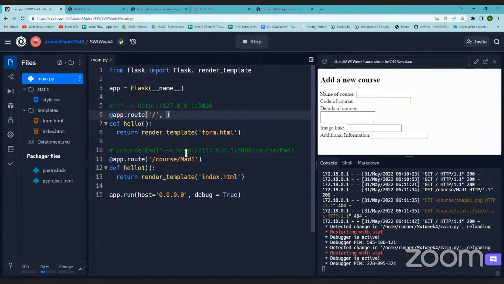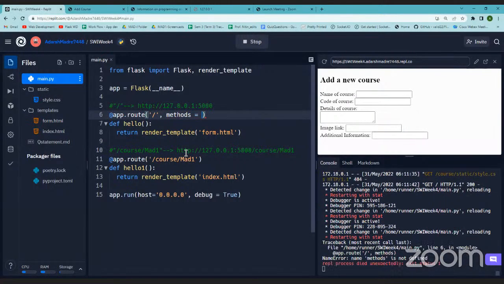so I need to explicitly mention what method I want to use for what. Now I'll just type and show whatever I said. Let me mention the methods. These are called HTTP methods or HTTP verbs. What are the methods that we intend to use? GET and POST. So there is one method called GET and a method called POST.